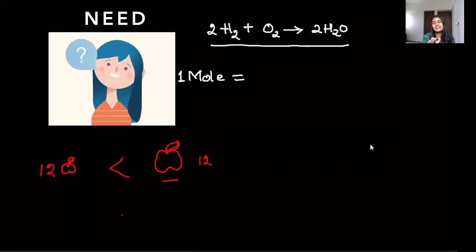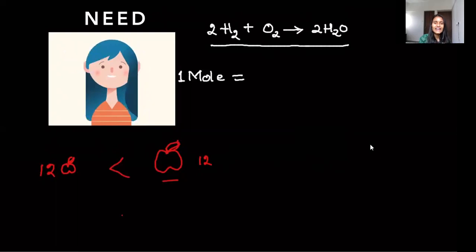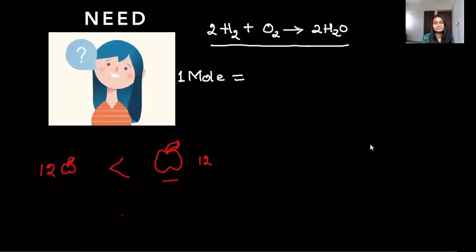But atoms and molecules, there is nothing confusing here, because if I'm talking about one element, all the atoms of that element would be the same. They would be exactly the same. That's why we can fix the mass here also.